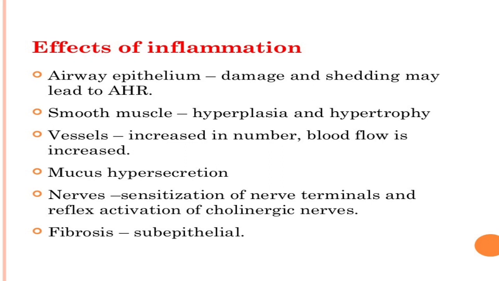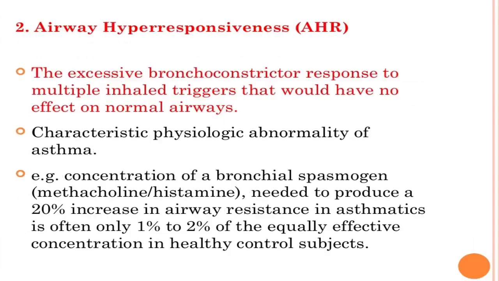Second is smooth muscle hyperplasia and hypertrophy due to continuous bronchoconstriction or bronchospasm. Third is vessels increase in number and the blood flow is increased, so there is some angiogenic activity. Fourth is mucus hypersecretion due to hyperplasia of the mucus secreting glands, which will also narrow the airway. Fifth is sensitization of nerve terminals and reflex activation of cholinergic nerves. And the sixth is subepithelial fibrosis due to airway remodeling.